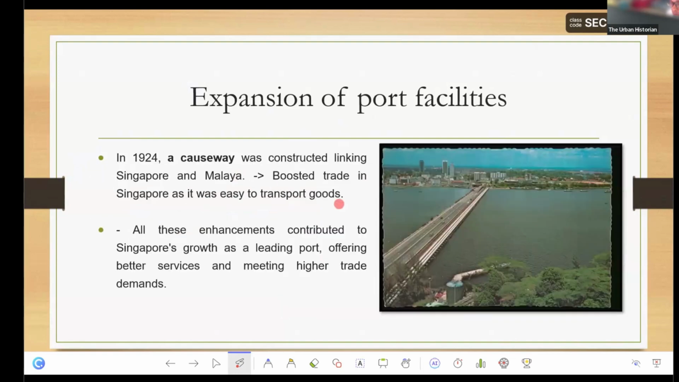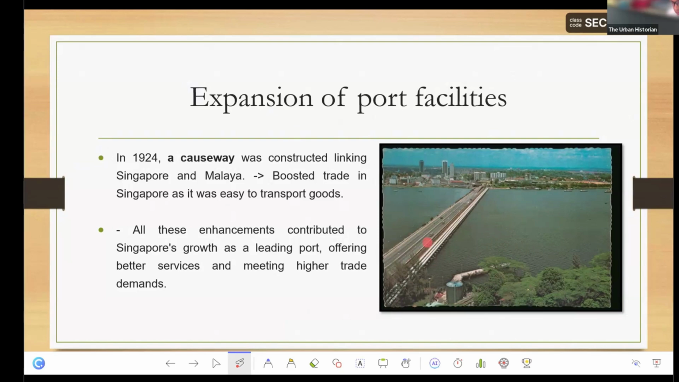Then a causeway was also built. I think today everybody knows this causeway, Woodlands Causeway. This actually helped to build trade, connecting Singapore and Malaysia so that traders can cut across, can drive across also. So got railway and then got causeway, everything connecting Malaysia and Singapore to boost the trade.